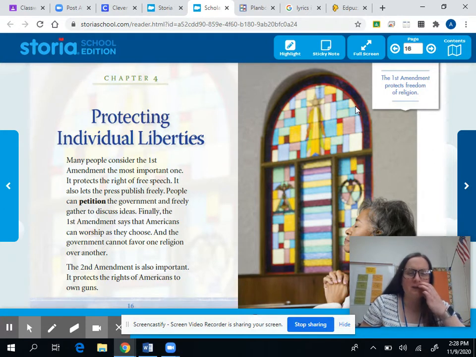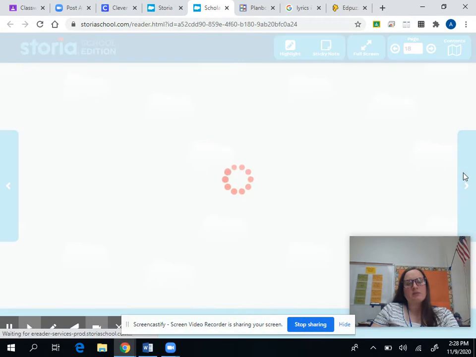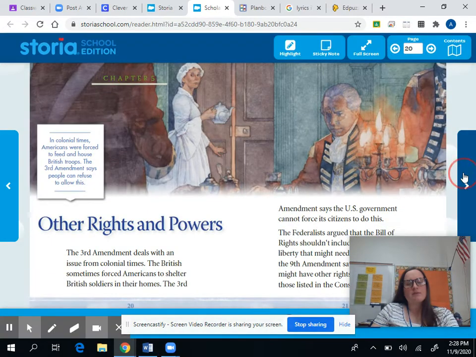Many people think the First Amendment is the most important one because it protects the right to freedom of speech, and it also lets the press publish freely. People can petition a government and freely gather to discuss ideas. And finally, the First Amendment says that people can worship what they choose, and the government cannot favor one religion over the other. Okay, so that's just one example of probably the most famous.